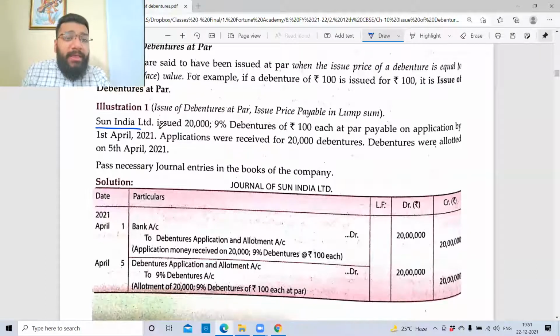Sun India Limited issued 20,000, 9% debentures of 100 each. So how many debentures are issued? What is the quantity of debentures issued? Please answer. 20,000. Wonderful.